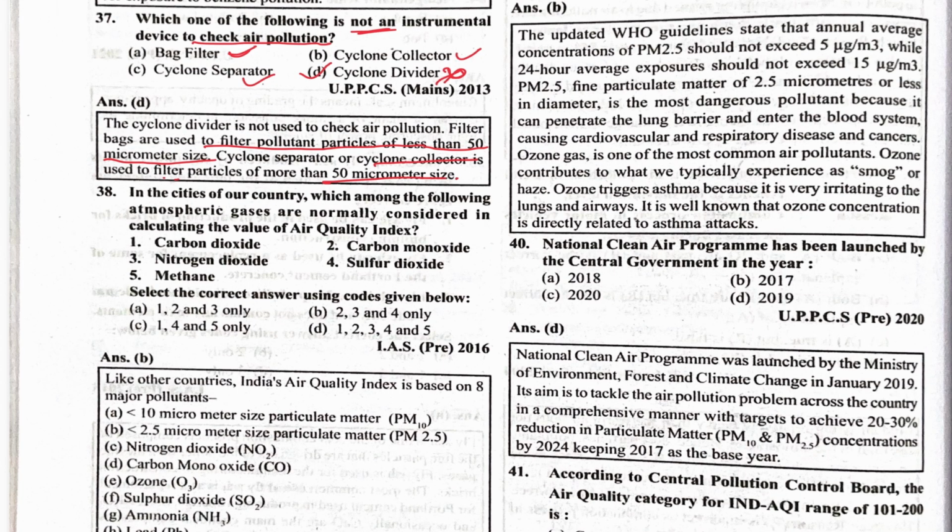In the cities of our country, which among the following atmospheric gases are normally considered in calculating the value of the air quality index? What do we consider when we calculate the AQI? Carbon dioxide, no, because it is always present in the atmosphere in a large quantity. Carbon monoxide, yes. Nitrogen oxide, yes. Sulfur oxide, yes. Methane, no. You can see this on roads where a pollutant indicator screen displays these three components: carbon monoxide, nitrogen oxide, and sulfur dioxide. So 2, 3, 4 is the correct option. So B is the correct option.